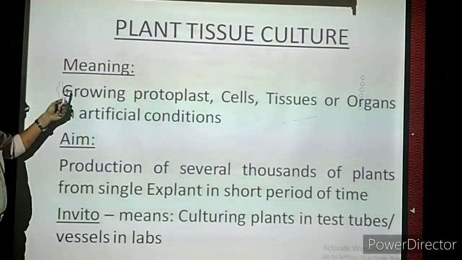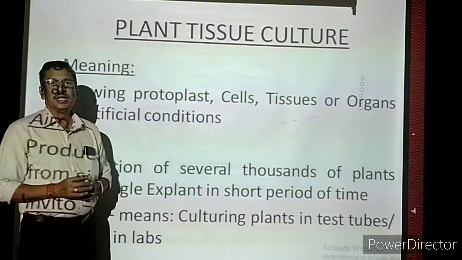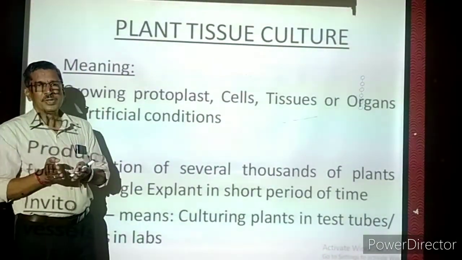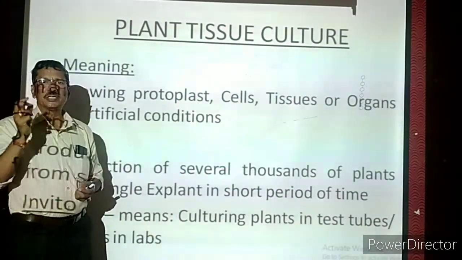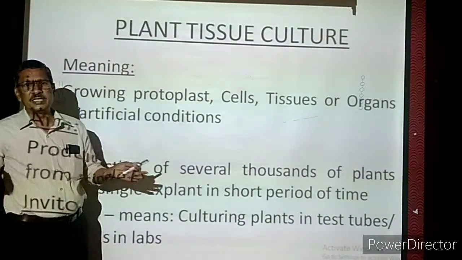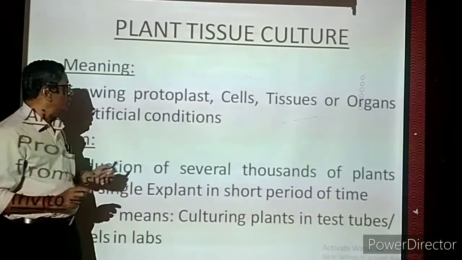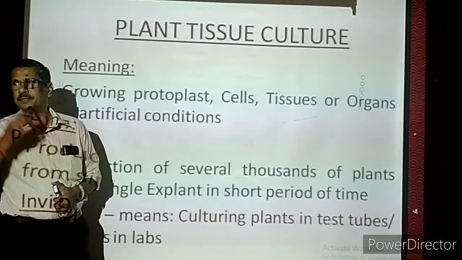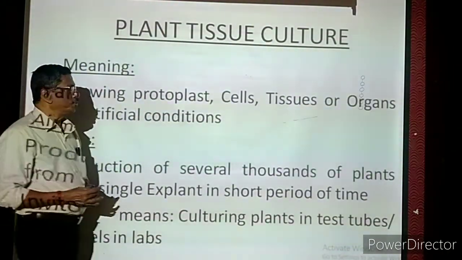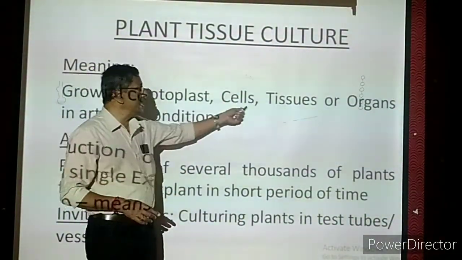Now we are growing protoplast. What is the meaning of protoplast? We have to know. Take a plant cell. A plant cell has an outer cell wall, below that the cell membrane, cytoplasm, nucleus and cytoplasmic organelles. But imagine that we remove the plant cell wall. A plant cell without a cell wall is called a protoplast. So we can culture the protoplast, or we can take the entire cell of the plant with the cell wall, that is, cells.